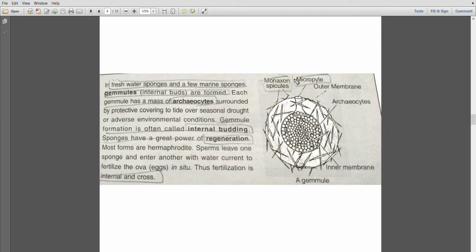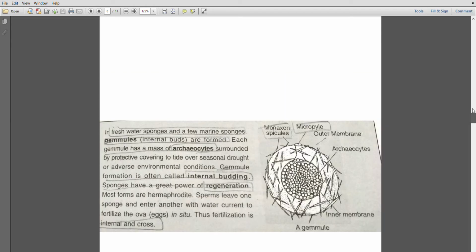This is a micropyle, which encircles the opening, and the outer membrane contains a number of monaxon spicules. So this is a gemmule. Now we go back to the same slide.